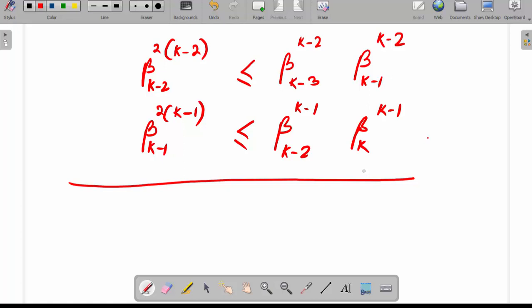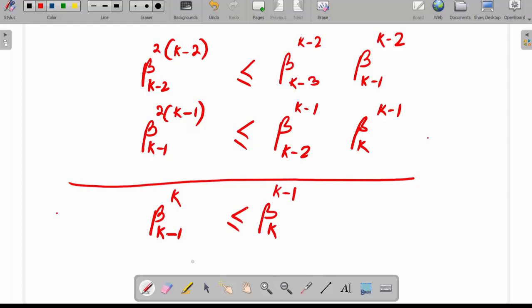Now considering the previous lines and these two lines, we multiply the left hand sides and the right hand sides, and this will be beta k minus 1 to the power k, less than or equal to beta k to the power k minus 1.